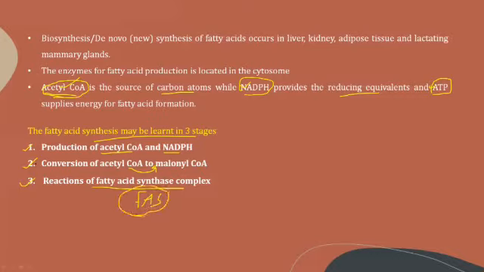These are the 3 steps involved in the biosynthesis or de novo synthesis of fatty acid. The first step is the production of acetyl-CoA and NADPH. The second is that the acetyl-CoA produced in the first step gets converted into malonyl-CoA. The third is the reactions of FAS, the fatty acid synthase complex. We will go to the first step, that is the production of acetyl-CoA and NADPH.